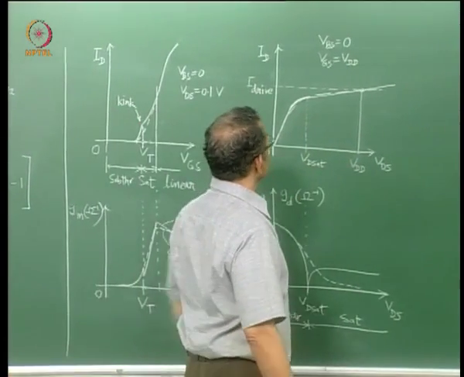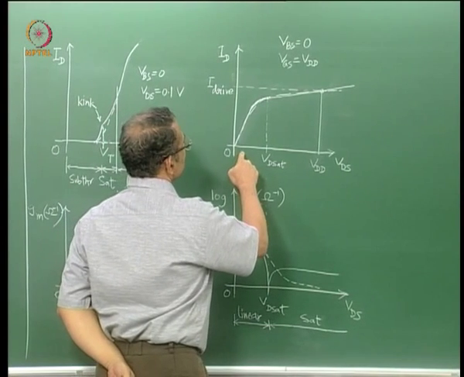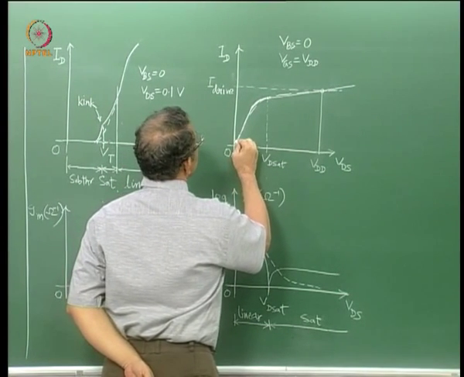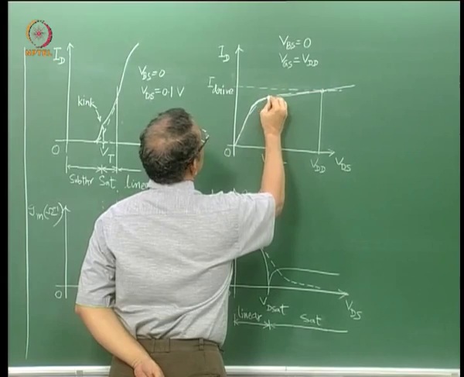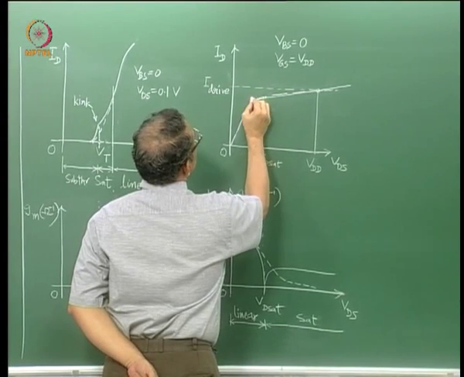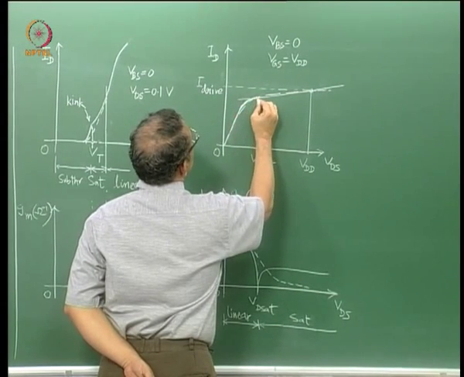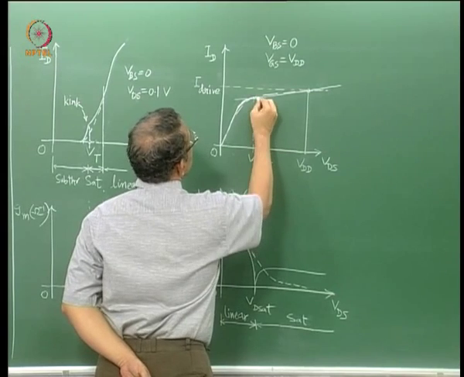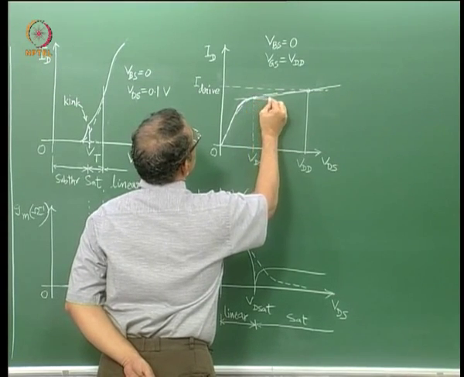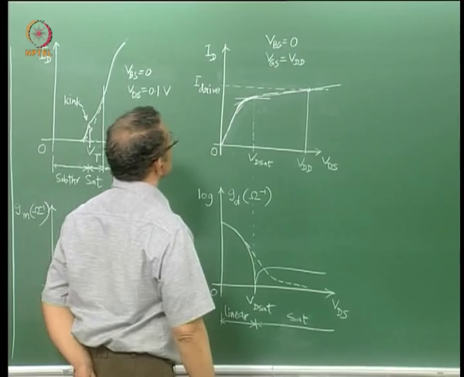Look at ID-VDS curve. For a digital model, a curve such as this shown by the solid line, where you can see here the slopes are different on the two sides. Here the slope is this, and beyond the saturation voltage the slope is different. You can see the difference in slopes.